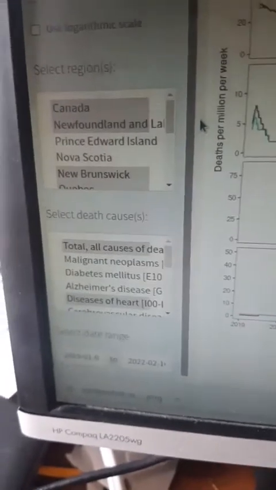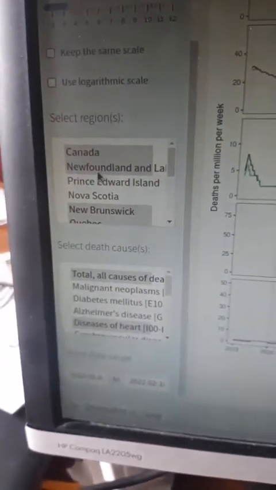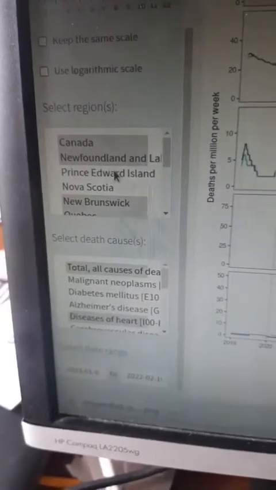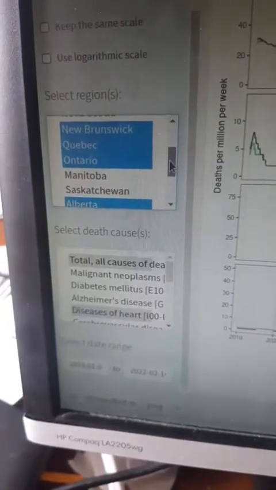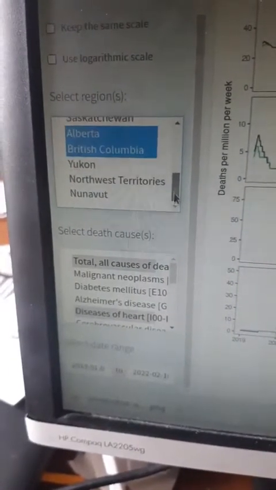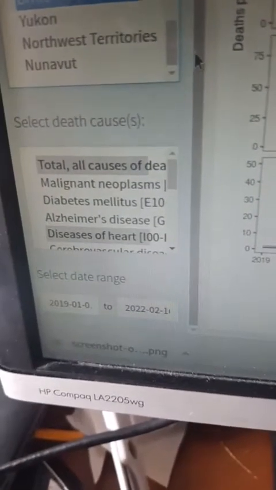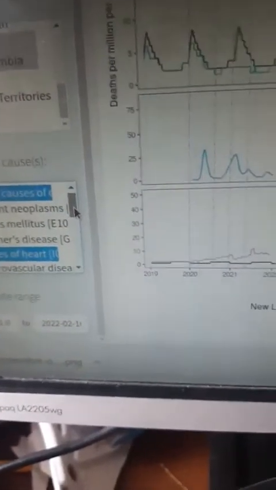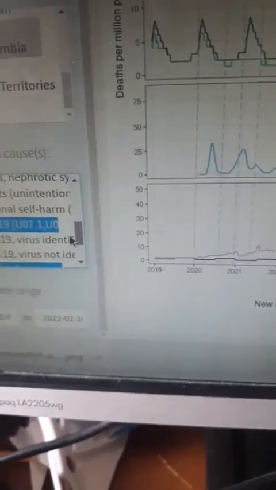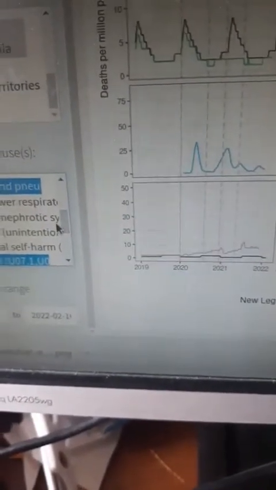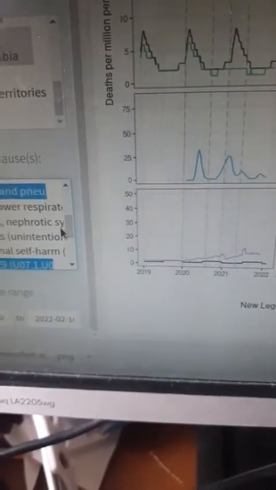So let's just have a look quickly. What do we have here? What can we choose here? We can choose regions. For example, I have selected Canada and a couple of provinces in Atlantic, then a couple of main provinces, Quebec, Ontario, and then Alberta, British Columbia. Then we also can choose what causes of deaths we want to visualize.